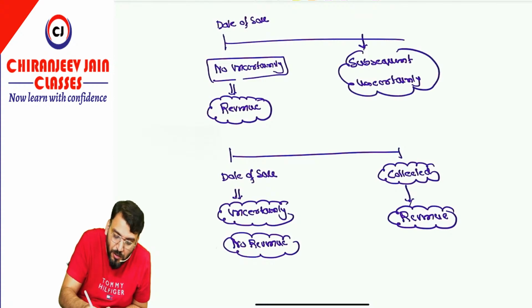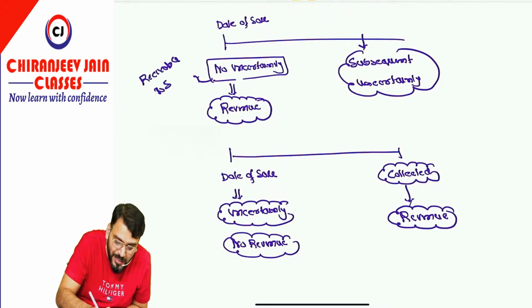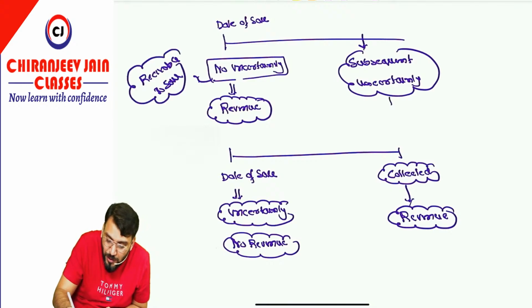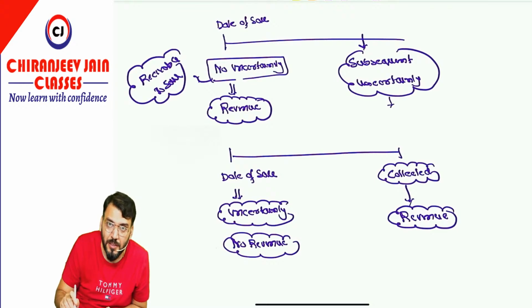Means already you have passed one journal entry: receivable, debtor account debit to revenue, sales. Already this journal entry has been done. So at this point of time, we will not reverse the sale. Means we will not say sales account debit to receivable. We will pass one journal entry. The journal entry will be what?